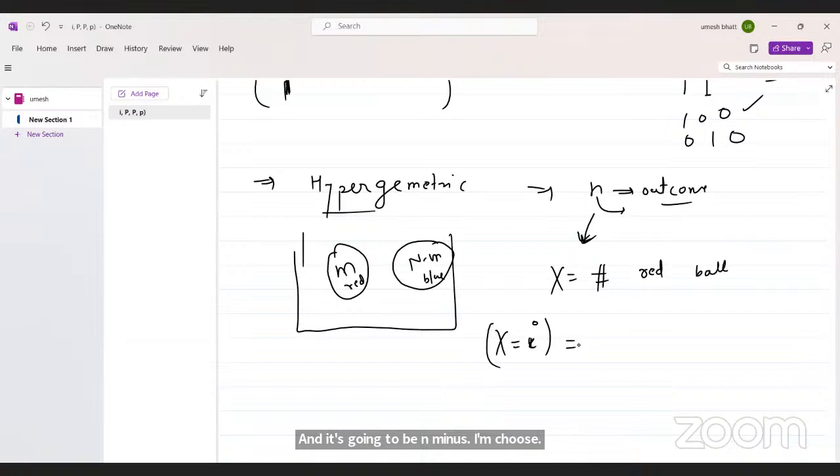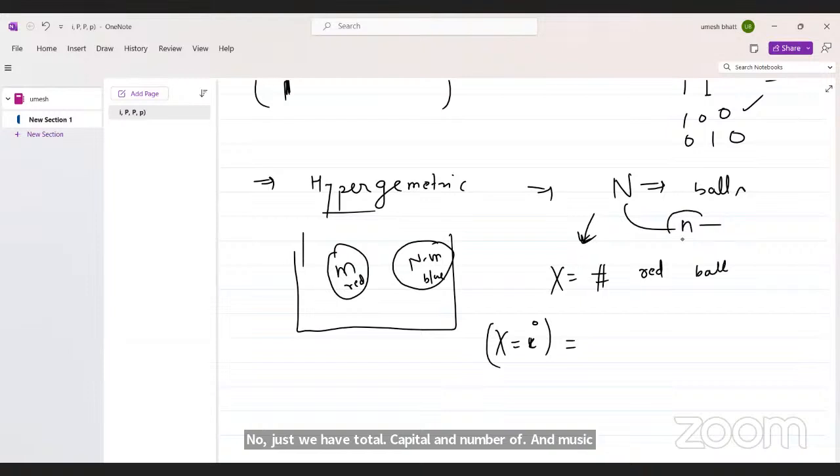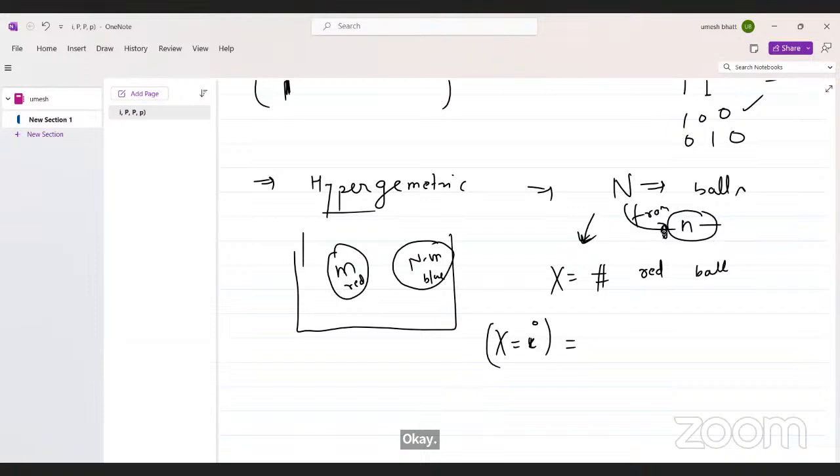We have total capital N number of balls, and I am choosing small n from this. So I have total N, and I am choosing n balls without replacement. I choose first, second, and like this. Then X is the random variable which denotes the number of red balls in these n balls which I choose.